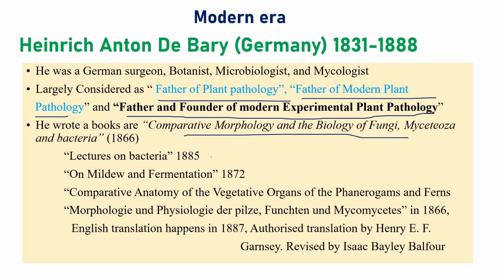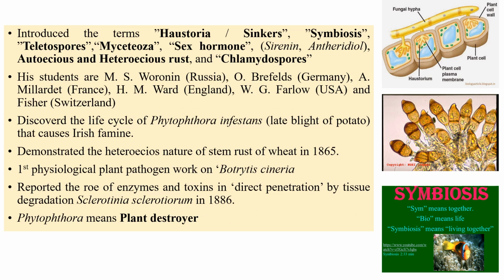He also gave lectures on bacteria in 1885, on mildew and fermentation in 1872, and Comparative Anatomy of the Vegetative Organs of the Phanerogams and Ferns. The most famous book is Morphology and Physiology of Fungi, Mycetozoa and Bacteria, written in 1866, but the English translation happened in 1887. That was translated by F.O. Bower and revised by Isaac Bayley Balfour. Anton de Bary introduced terms like haustoria, otherwise called symbiosis, teliospores, mycetozoa, sex hormones, autoecious and heteroecious rust, and chlamydospore.